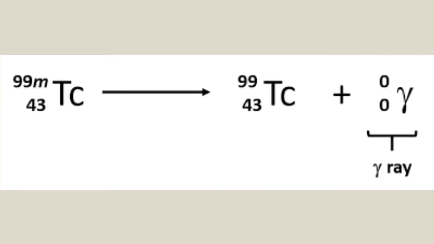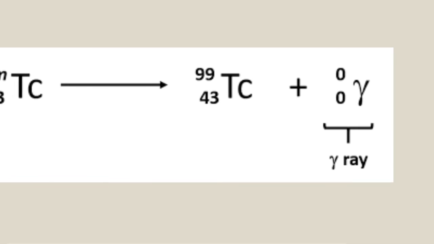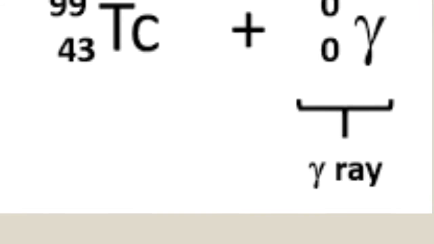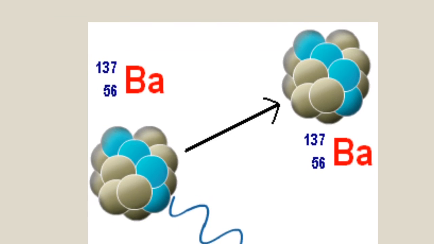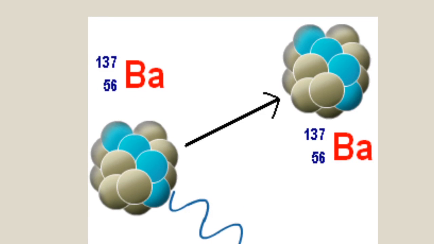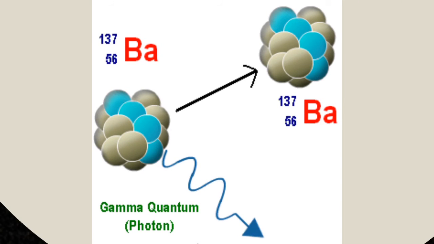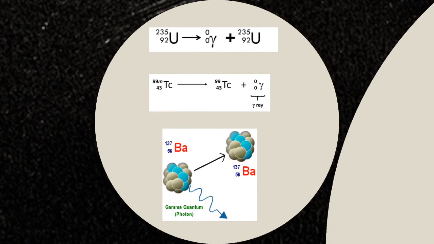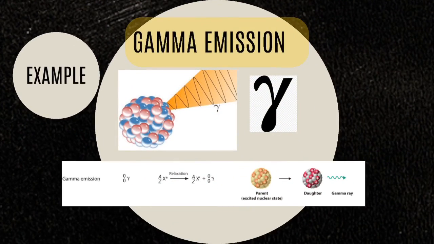That means it is in its excited state going to a ground state. So here, a gamma ray is emitted. Another example is this barium 137. So it just released a photon, in the form of a ray, in the form of gamma emission. So that's it for gamma emission.